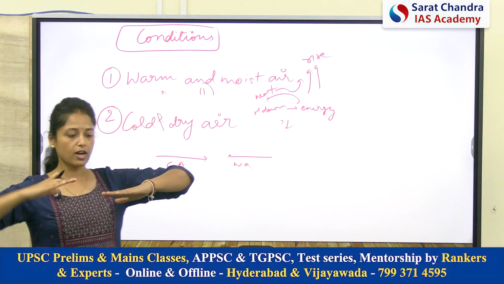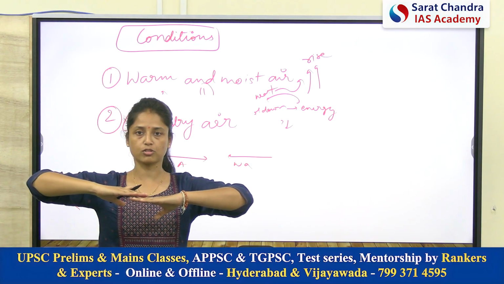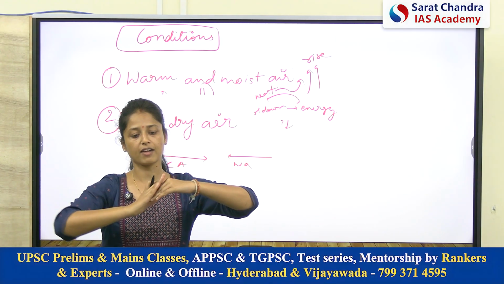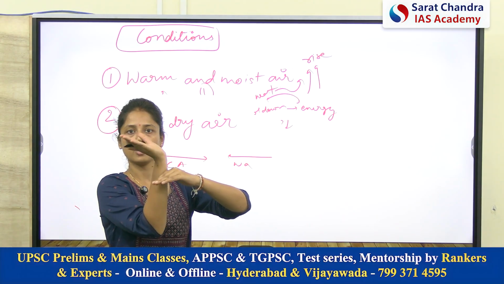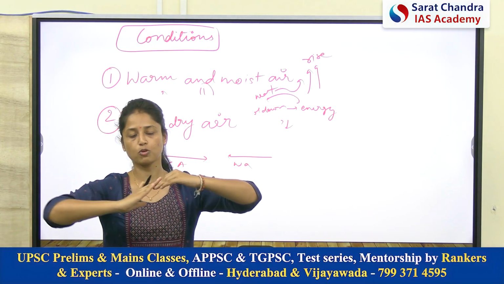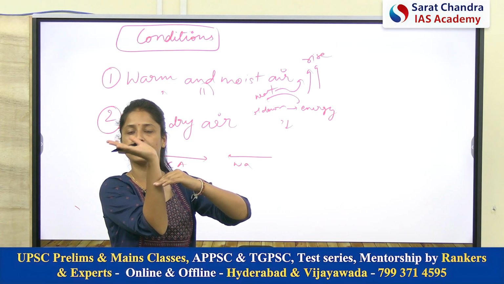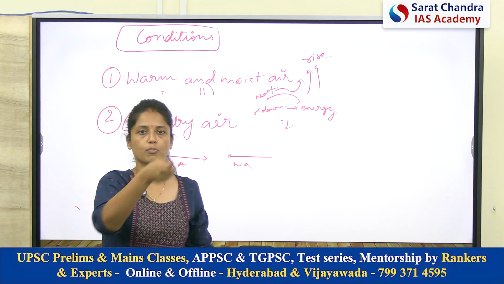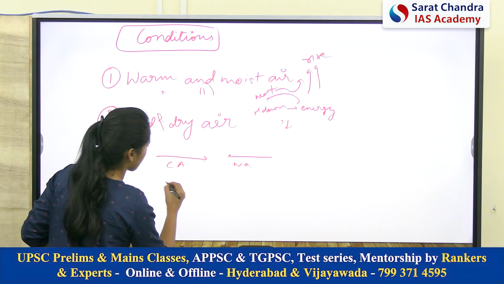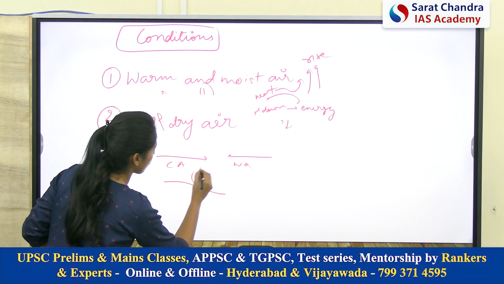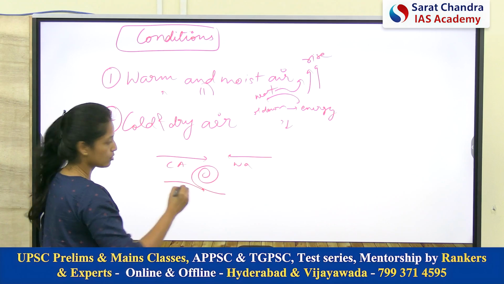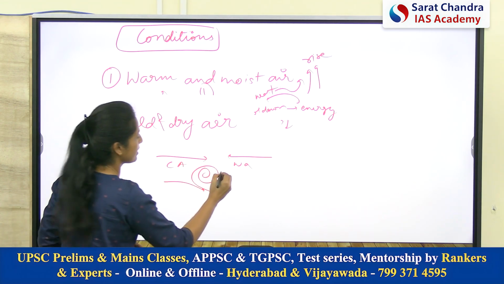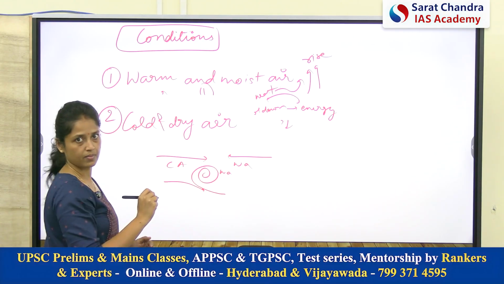So when cold air and warm air interact, cold air, because it is heavy, will come down and will try to push warm air up. So you are seeing what is happening. When it is pushing the warm air up, it is creating a circular motion. So in the horizontal direction, this circular motion will be created. Cold air will be pushed here and warm air will be pushed down.